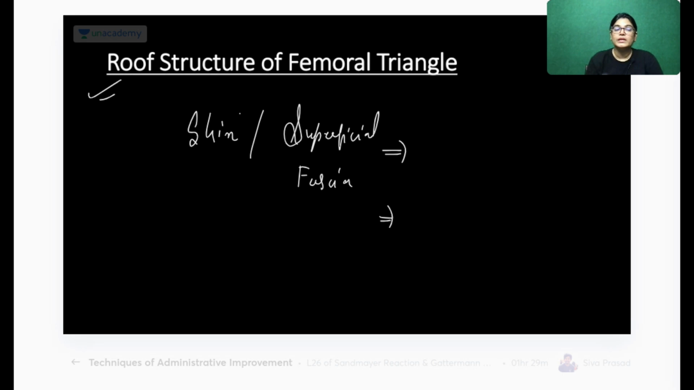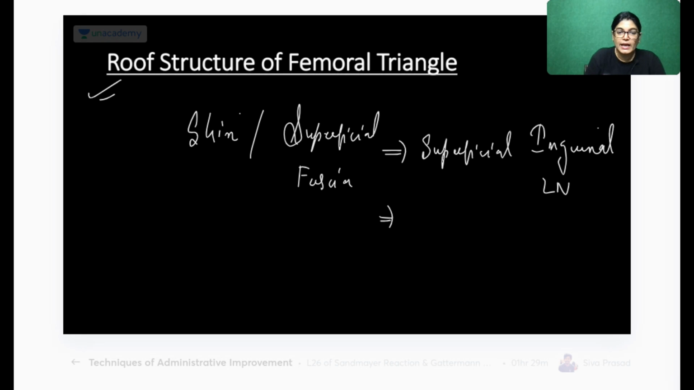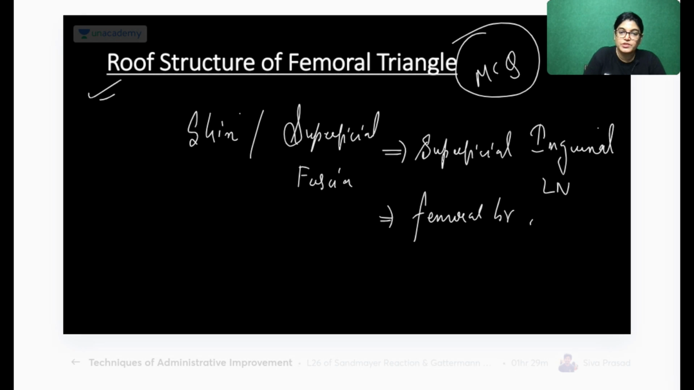So in the study session I have told you, I have shown you, that the superficial inguinal lymph nodes lie in the superficial fascia, arranged in the form of a T shape. It is containing superficial inguinal lymph nodes. It is also containing the femoral branch of the genitofemoral nerve. This has been asked as an MCQ also: what all structures lie in the superficial fascia. One is the superficial inguinal lymph nodes, the other is the femoral branch of the genitofemoral nerve.